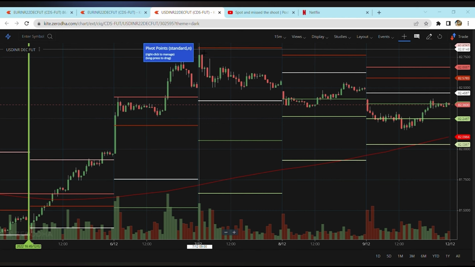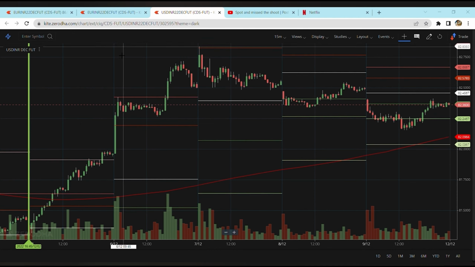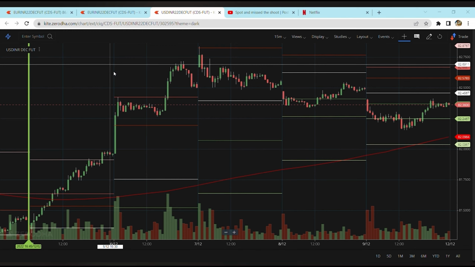One lot has approximately 1,000 quantities over here, and we can see how it has moved. Hypothetically, the market has gone up till 2 rupees. So even if you take one lot, we have captured approximately 2,000 for each lot, and that is an amazing number in 2 days. Definitely, it adds up to 100% returns, which is a lot, okay.